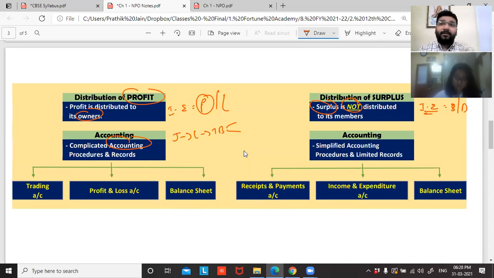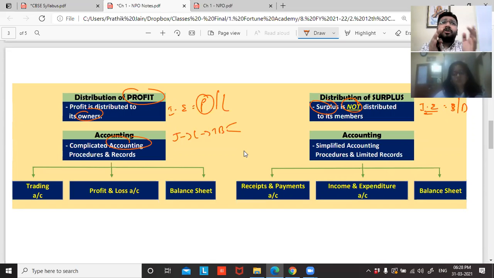Government said that, my dear friend, I agree that your motive is not to make money, but in your business also money is coming in, no? In your business also money is going out, no? You also have income, you also have expense, no? How do I know that under a trust you're doing proper trust related activities? What if you're a fraud? What if you're cheating?